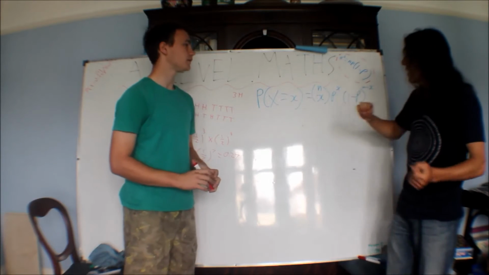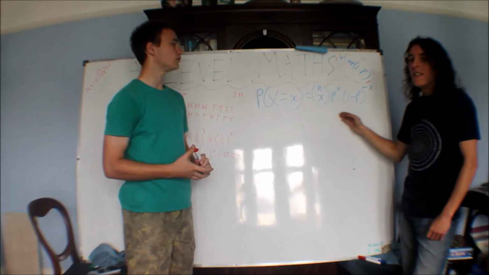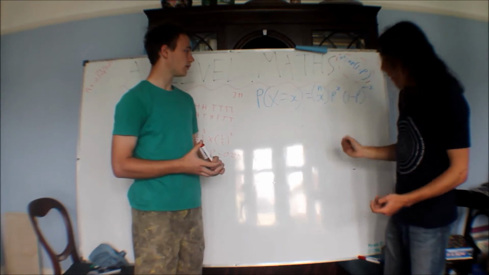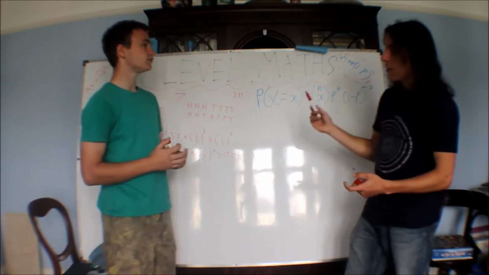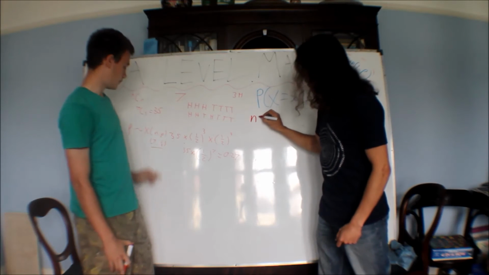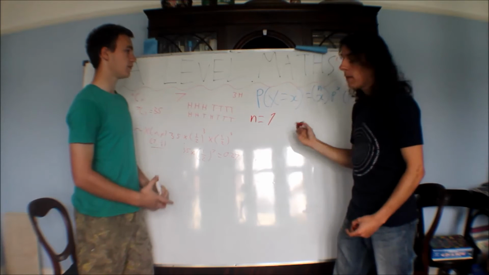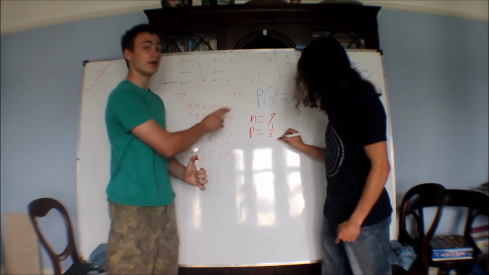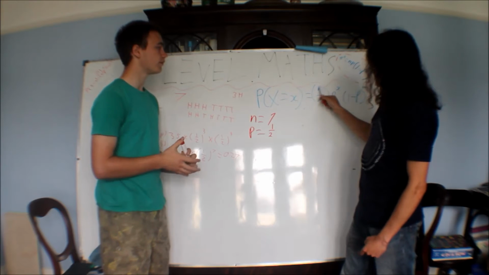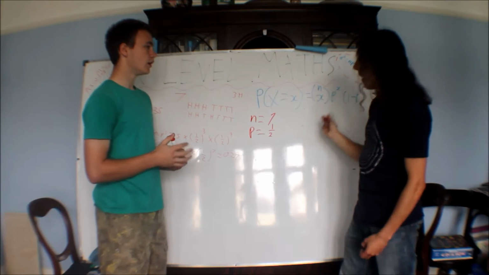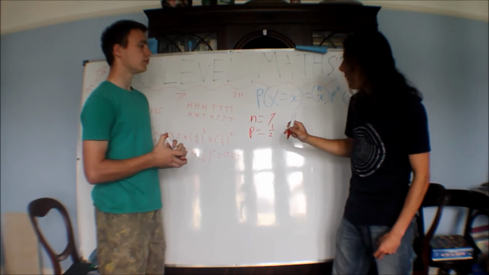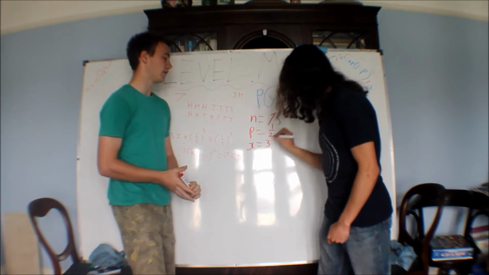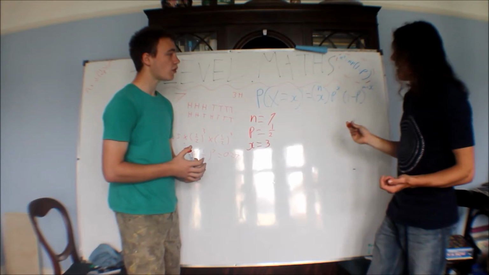What we basically did right now is use this. So if we put in our numbers and write it like a chart: as Wayne said already, n equals 7. That's the number of times we're doing it. Our p will equal a half. That's the probability of the thing we're observing. x is the amount of times you want to get our thing. This is the same as the nCr thing, so the x in this case would be r in our nCr button, and it's 3. And then we've got all of the numbers.